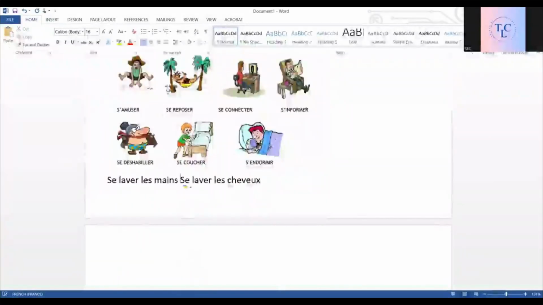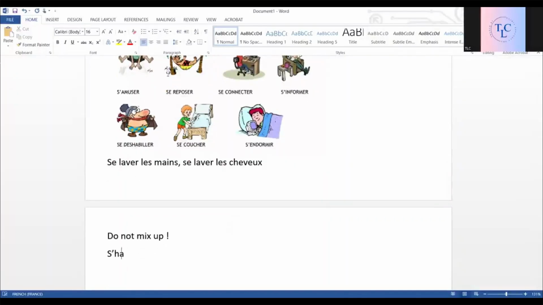These are also verbes pronominaux that I'm adding here. And of course, I was talking about these verbs so you don't mix them up. S'habiller is to get ready, and porter is to wear clothes. These are different verbs. Then we also have rester and se reposer.